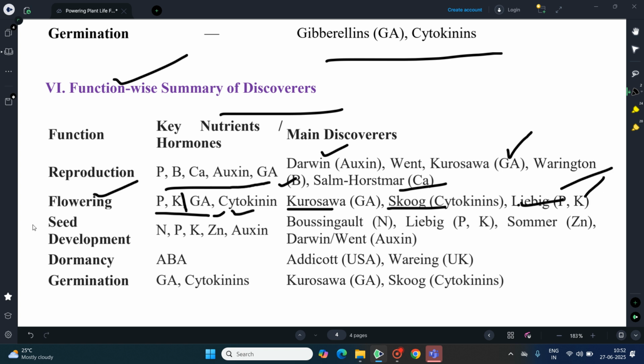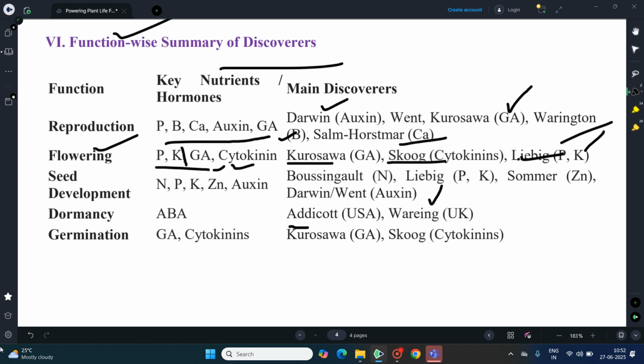Seed development: NPK, zinc, and auxin. N was discovered by Boussingault, and P and K by Liebig, zinc by Sommer, and Darwin discovered auxin. ABA was discovered by Addicott and Waring. Germination, GA and cytokinin, Kurosawa and Skoog. And Skoog discovered the cytokinin.